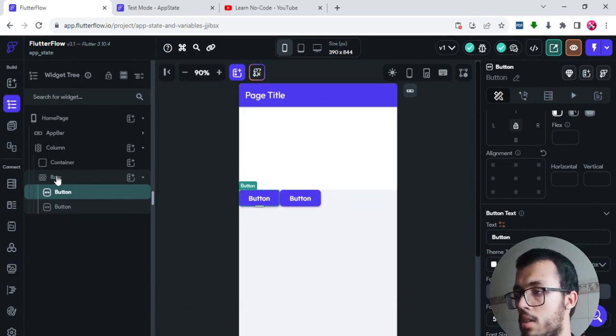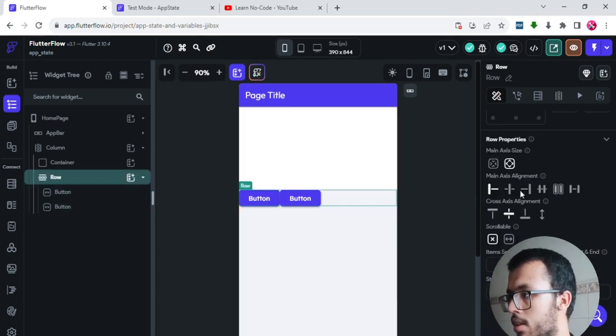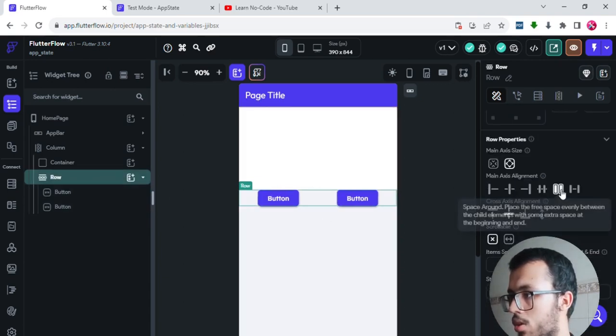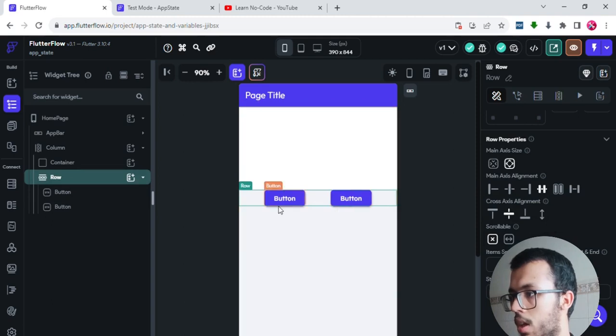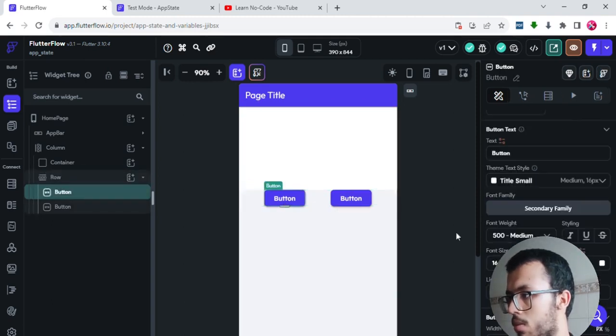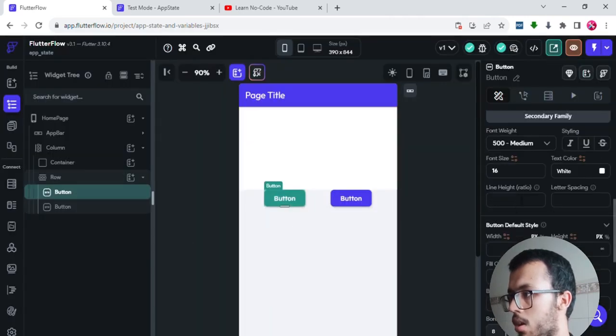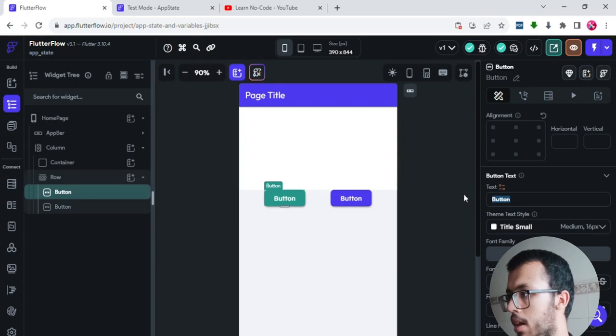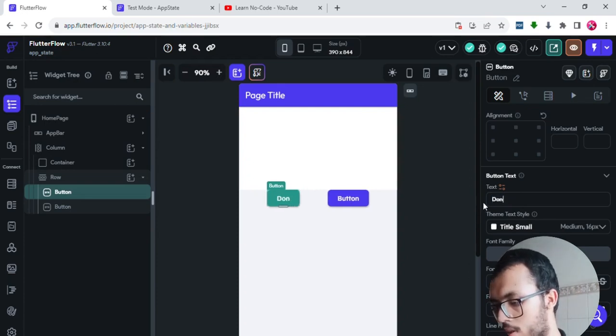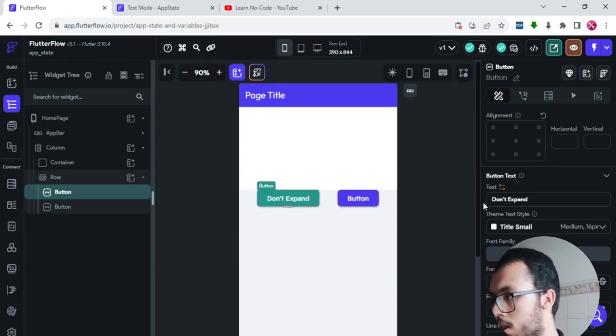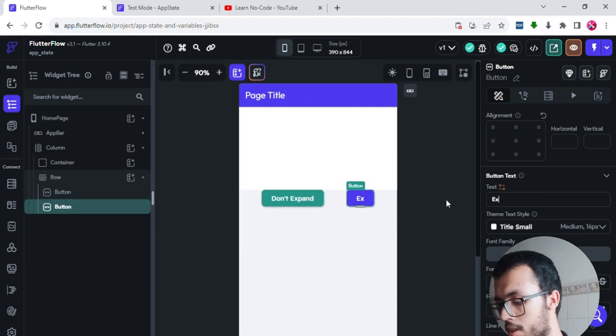To do that, select the row, go down, and then change this option. This one is cool, and I want to change the color of this one as well as the text inside of that button, and make it success. And then I will go up here and write don't expand, and this I will write expand.